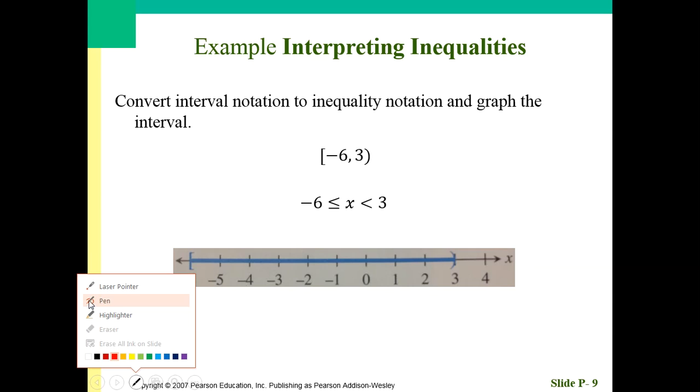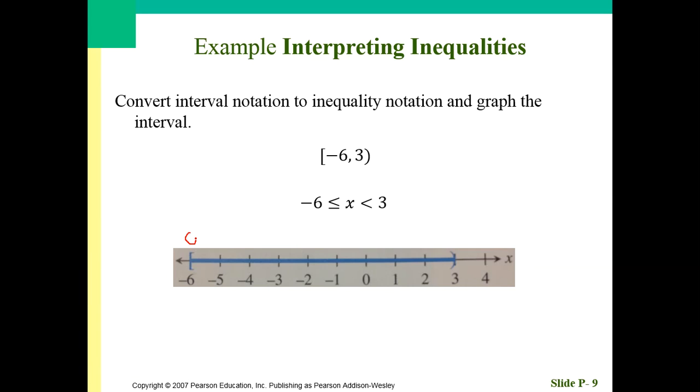Again, if you did it such that you had a closed colored in circle here and an open circle here, and you colored in all the bits in between, that's okay. Just keep in mind that your book uses a bracket for closed, a parenthesis for open.